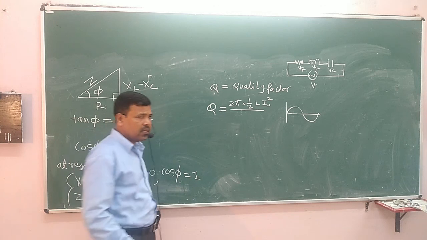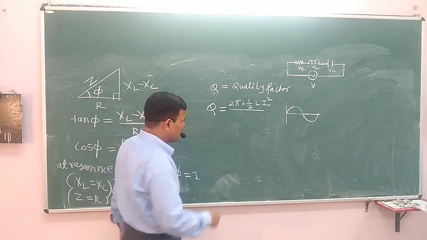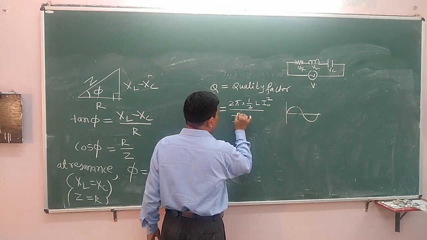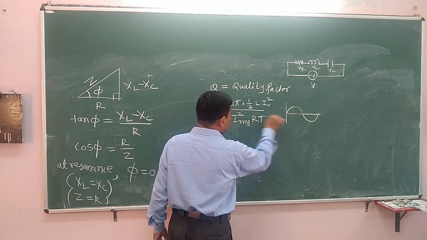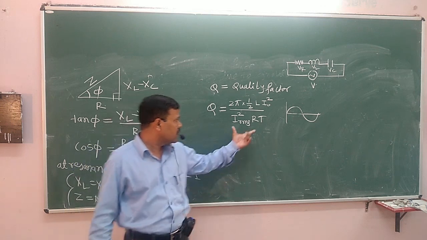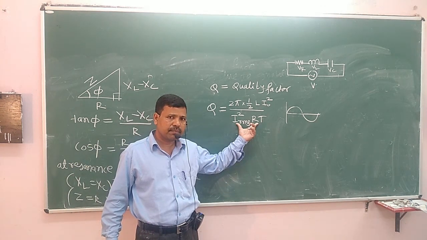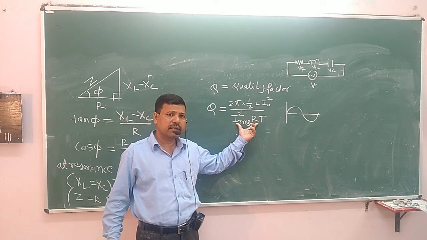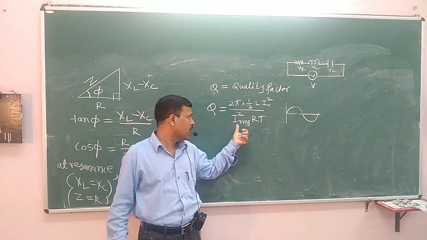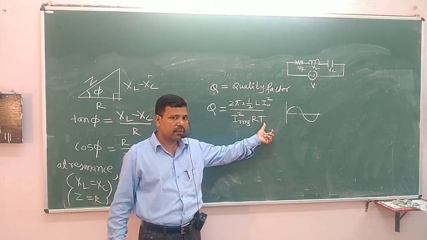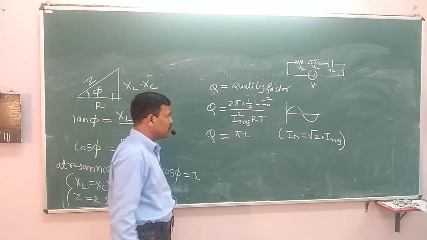And in one complete AC cycle, the energy dissipated as heat across the resistor is I square RT, according to Joule's law. For one complete AC cycle, the loss of power according to Joule's law is I_rms square RT. I_rms is equal to I naught by root 2.